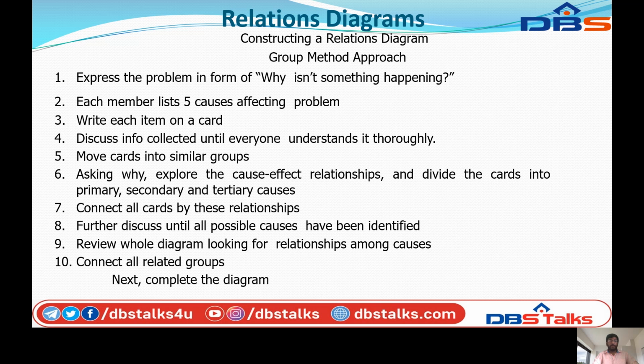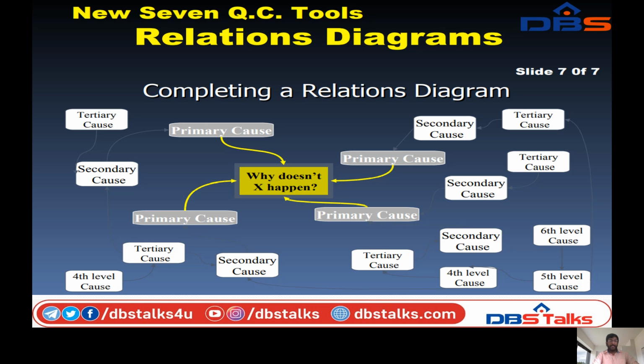We can see the block diagram. Completing the relationship diagram, we can see the figure. The middle of the diagram is "Why doesn't X happen?" The first stage of causes is the primary causes. Primary causes will be attached to four groups, and these four groups are the primary stage. These are connected to "Why doesn't X happen?"